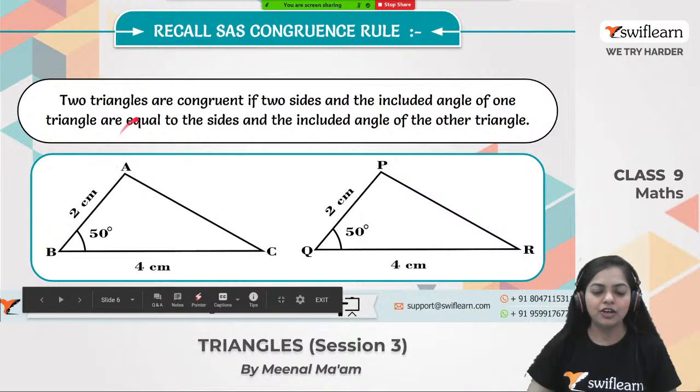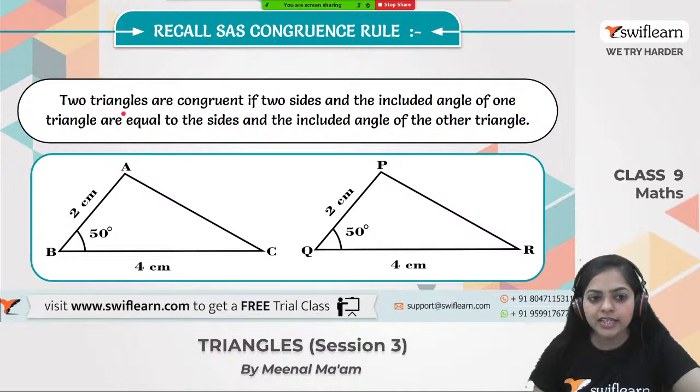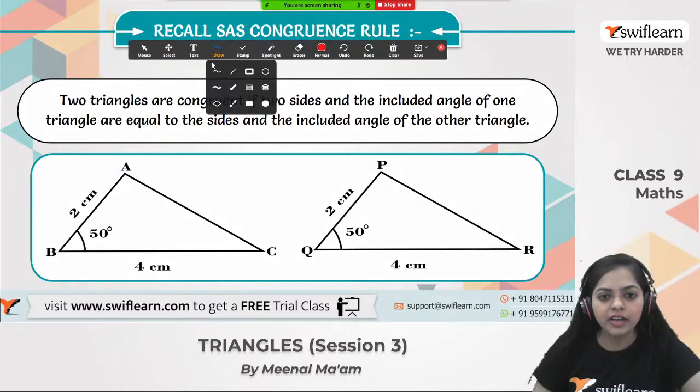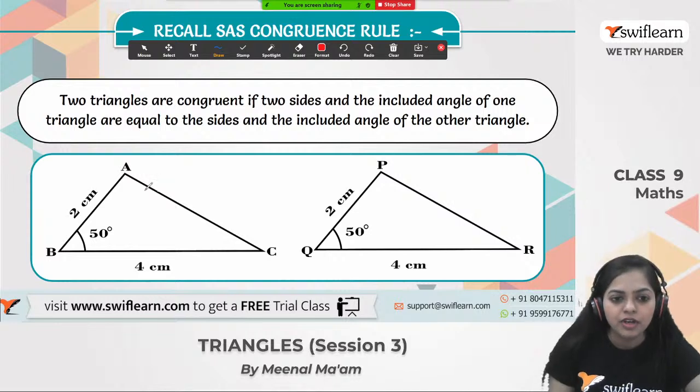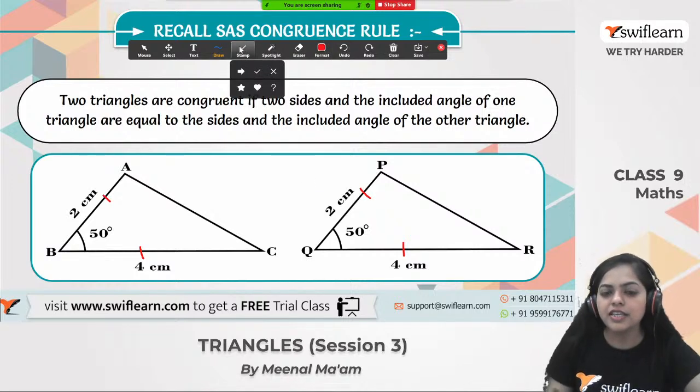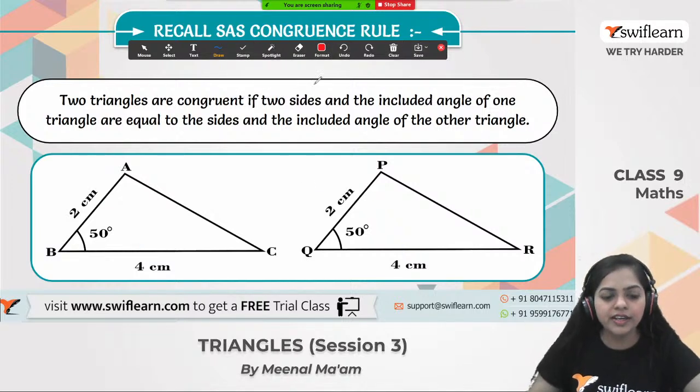First we will recall what is the SAS congruence rule. What is the statement for the SAS congruence rule? Two triangles are congruent if the two sides and the included angle are equal to the two sides and the included angle of the other triangle. So here the sides and the included angle of one triangle are equal to the sides and included angle of the other triangle. This is the SAS congruence rule. Alright guys, now let's move on to the second rule.